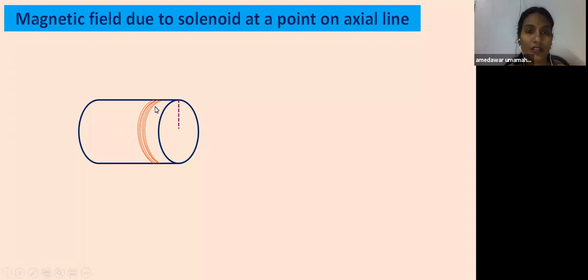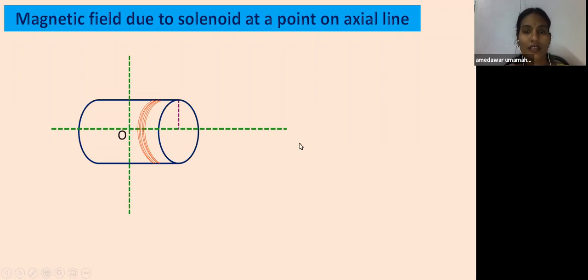Simply, I took a cylinder and took a small portion of the solenoid. I didn't draw the remaining copper wires, only this portion. This is the radius of the cylinder. This is the axial line which passes through the center of the solenoid. I'm taking a vertical line, the y-axis, through the center, and this is the x-axis.